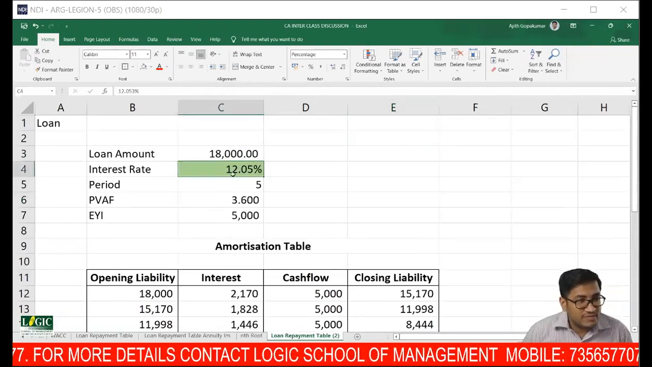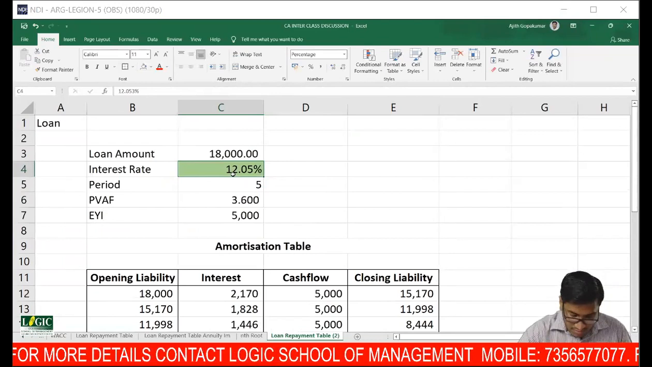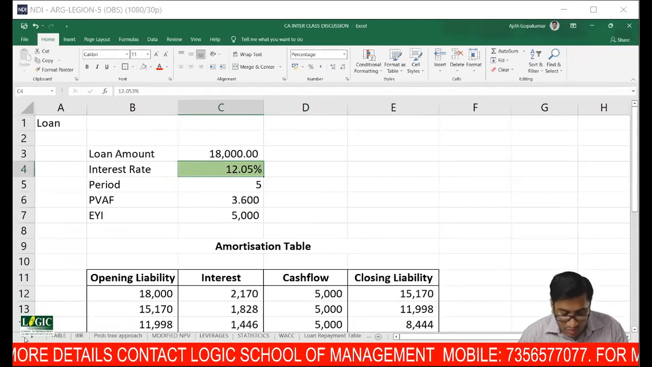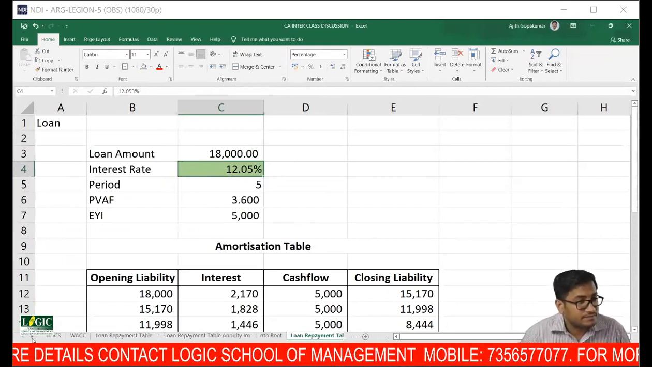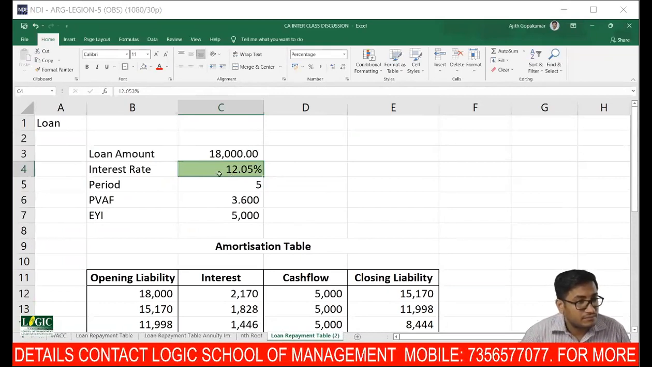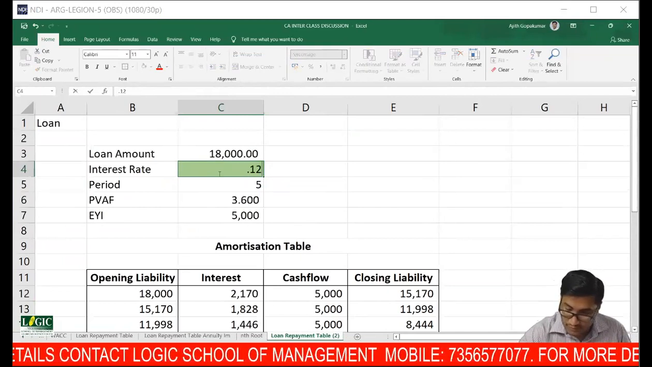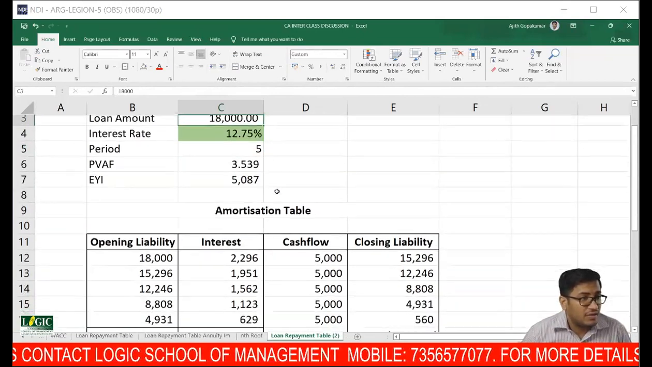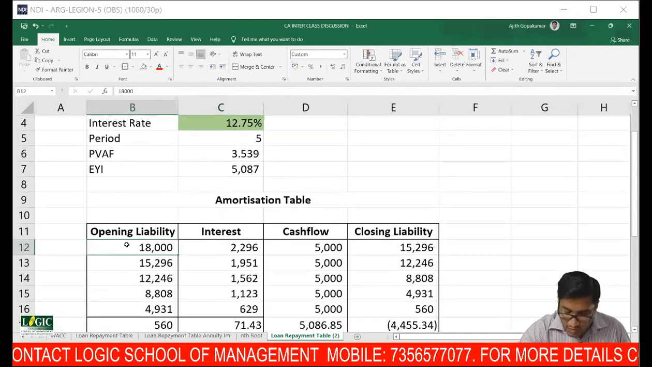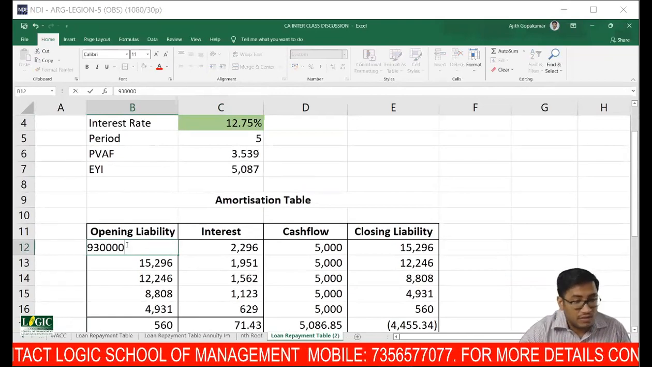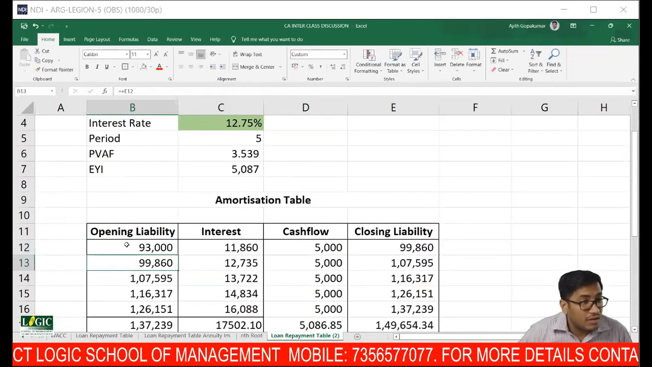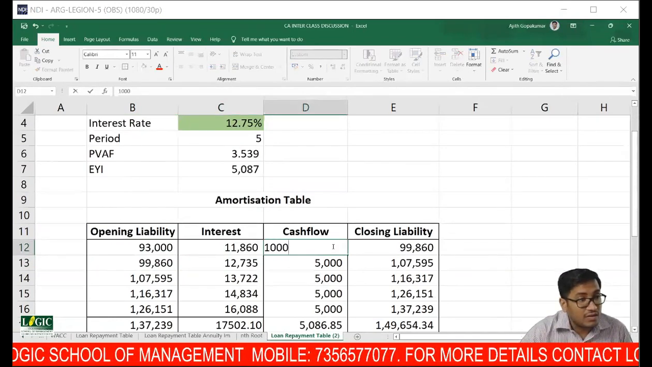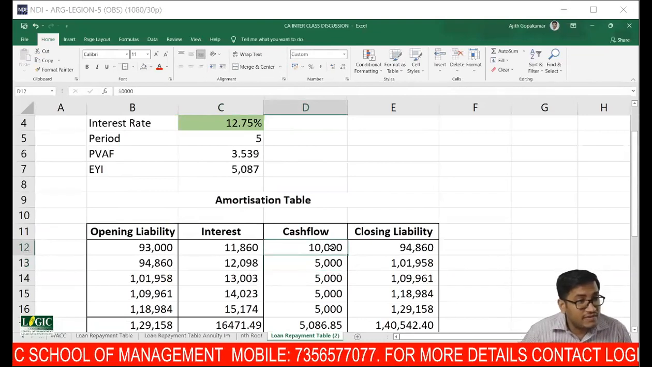What is my interest? Let me write my interest. What is the actual interest? 12 point, sorry. $12.753. Okay. I'll write the opening liability. What was the opening liability? 93,000. And what are the cash flows? 10,000. Each year the cash flow will be 10,000.